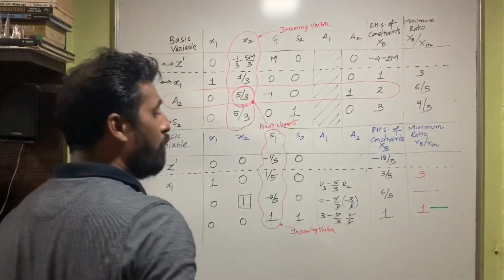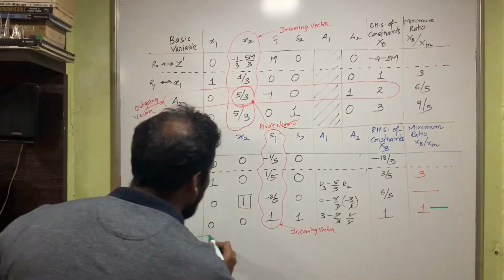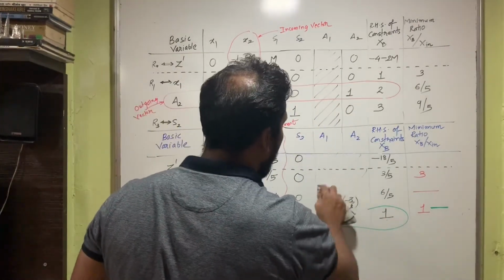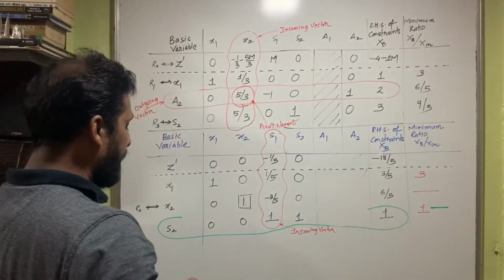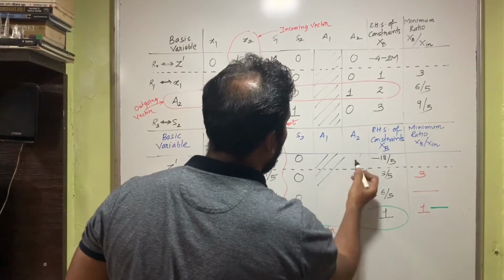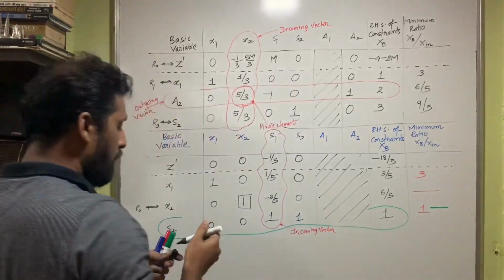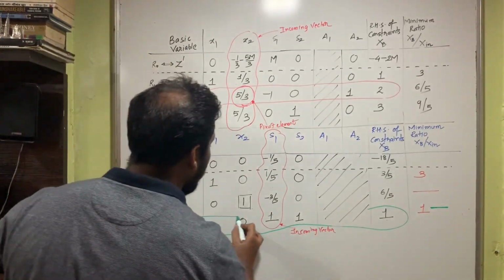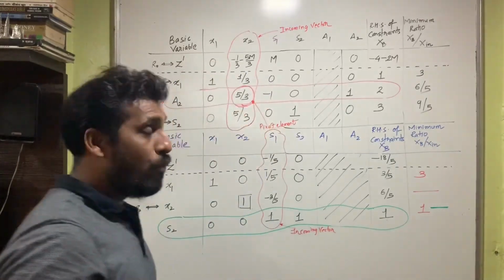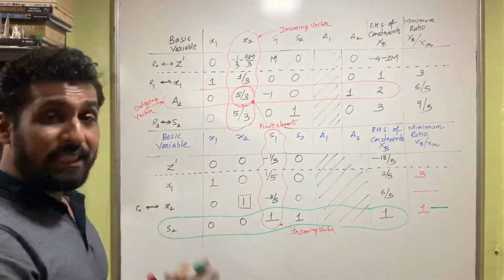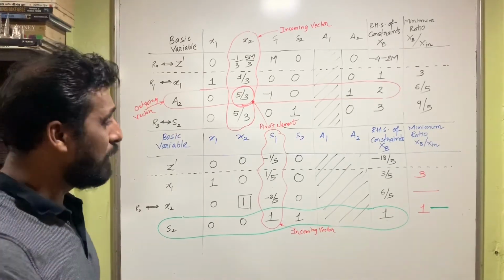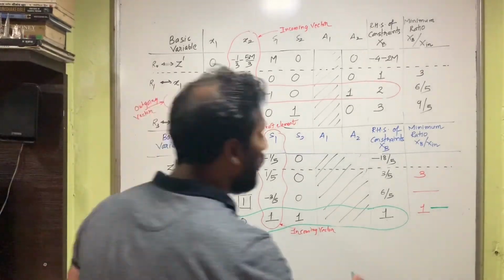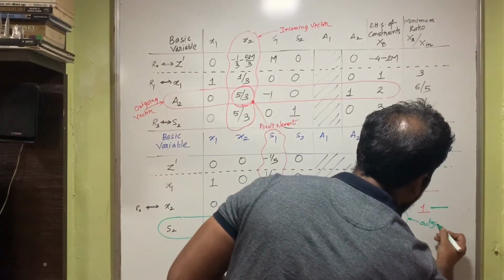So if 1 is the minimum ratio, I can say that S2 becomes my outgoing vector, isn't it? S2 becomes my outgoing vector. I'll remove these rough calculations that I've done. We know that A1 and A2 need not be calculated further. A1 and A2, these were the artificial variables. They have left the simplex table, so they need not be calculated again. So our outgoing vector is S2 and our incoming vector is S1. That means when I make the next simplex table, and of course we have to make one more simplex table, in the next simplex table S1 will be the incoming vector and S2 will be the outgoing vector. So I'll note down here that this is the outgoing vector.